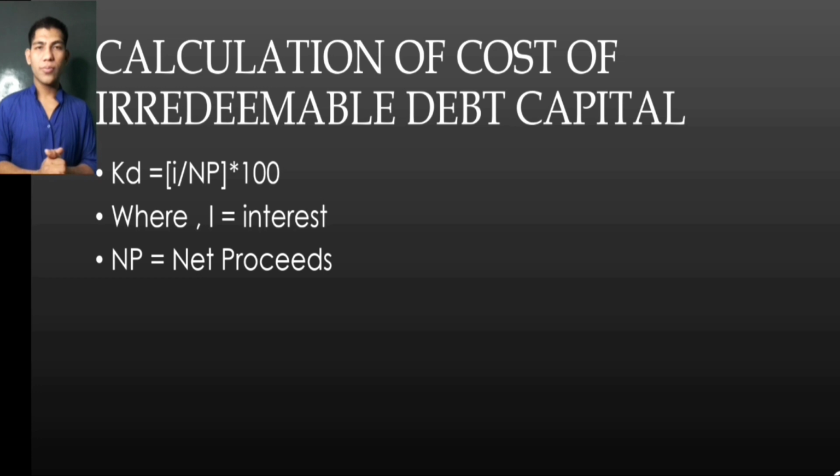The calculation of the cost of irredeemable debt capital: KD = (I / NP) x 100, where I is interest and NP is net proceeds.